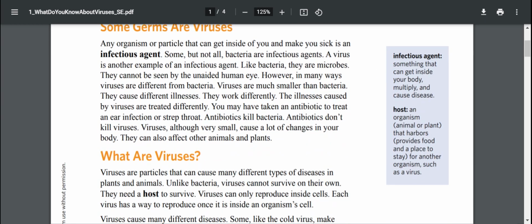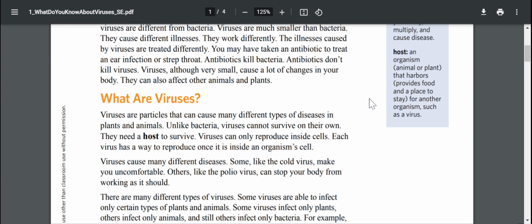You may have taken an antibiotic to treat an ear infection or strep throat. Antibiotics kill bacteria. Antibiotics don't kill viruses. Viruses, although very small, can cause a lot of changes in your body. They can also affect other animals and plants. What are viruses? Viruses are particles that can cause many different types of diseases in plants and animals.